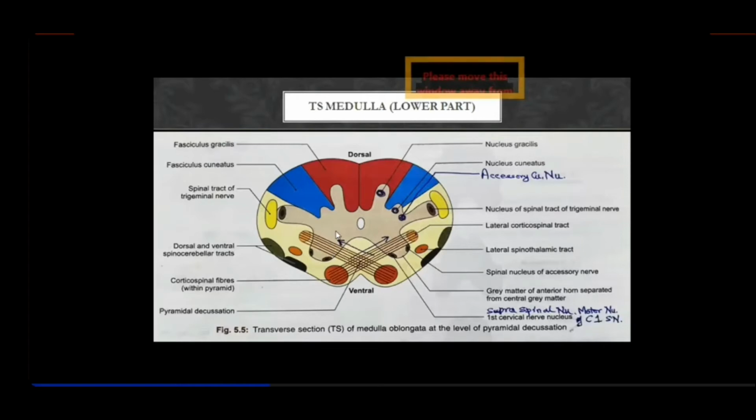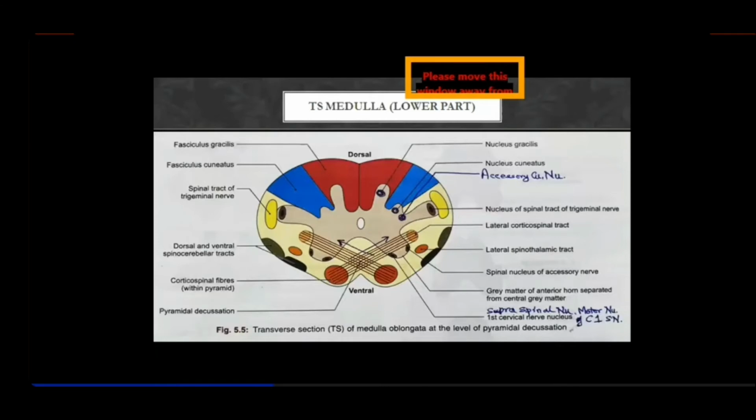The peculiar thing about this lower portion of the medulla is that the anterior horn of the spinal cord has been split into 2 sets because of the decussating fibers of the corticospinal tract. Because of these decussating fibers, the anterior horn gray matter has been split out and is now a separate portion of gray matter. Remember one more important thing: the corticospinal fibers were coming down from the posterior limb of the internal capsule.